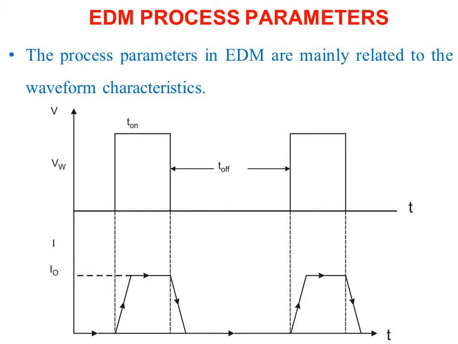During the pulse off, there is no current supply. At that time the dielectric will break down and it produces melting and evaporation in the material. The cycle is repeated.